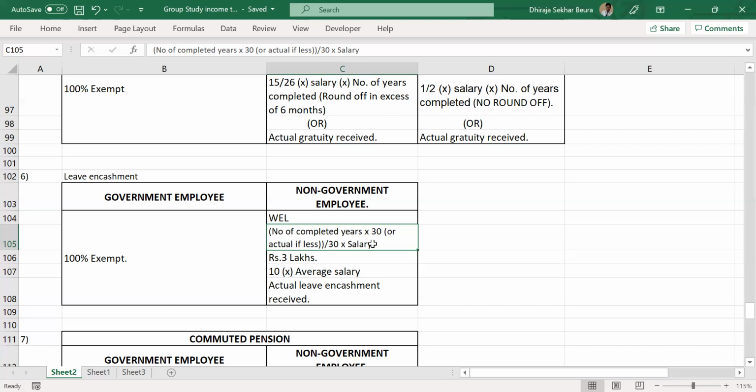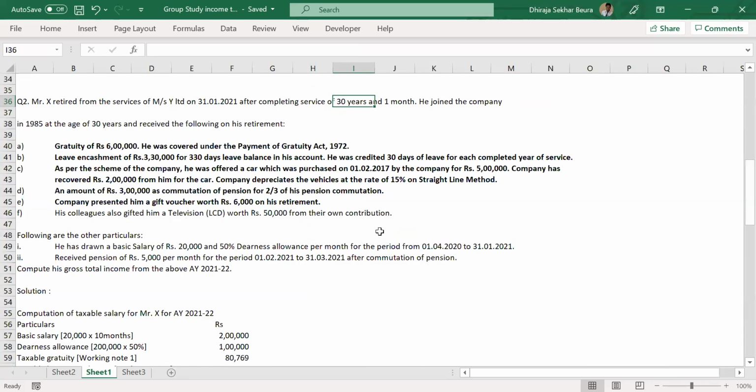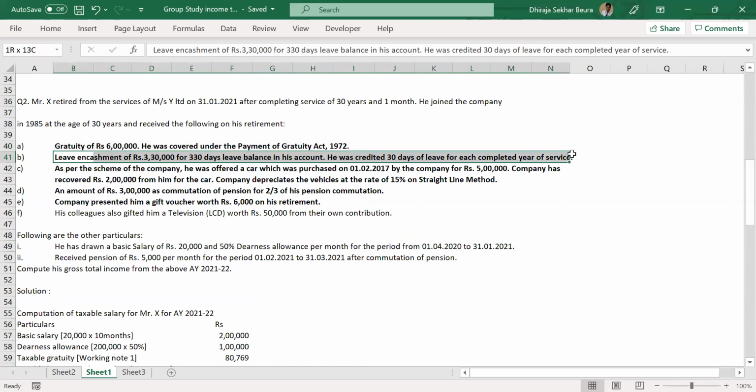Here for leave encashment, dearness allowance will be included only if it is part of salary, which was different in gratuity. In gratuity, it was always included. Here it will be included only if it is a part of salary. For this question, let me give you the information which you are going to read. Dearness allowance is not part of salary, so it will not be included in the salary for the calculation of leave encashment exemption. Okay, let's read through this line.